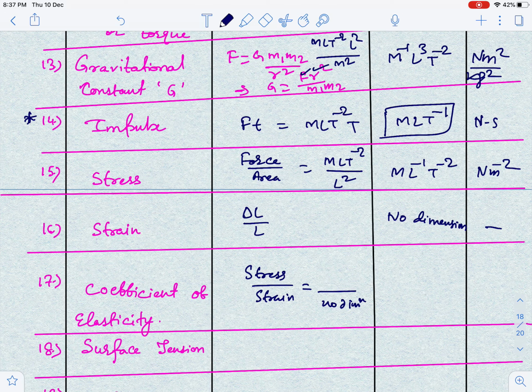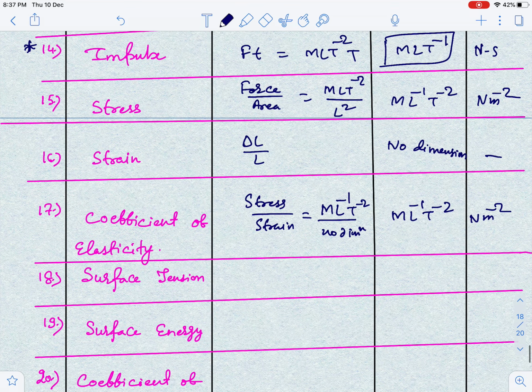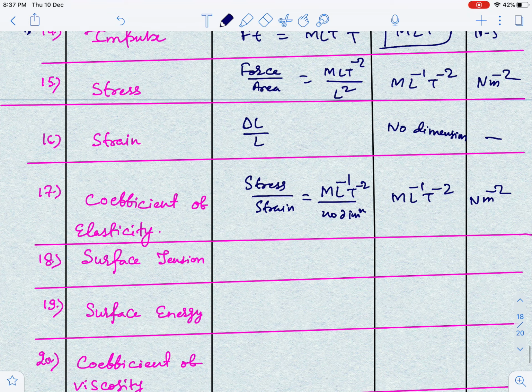So dimension of stress is same as that of coefficient of elasticity, means stress dimension I can write, guys, simply ML^-1 T^-2. So dimension of stress is ML^-1 T^-2, that is Newton meter to the power minus 2, Newton per meter square.